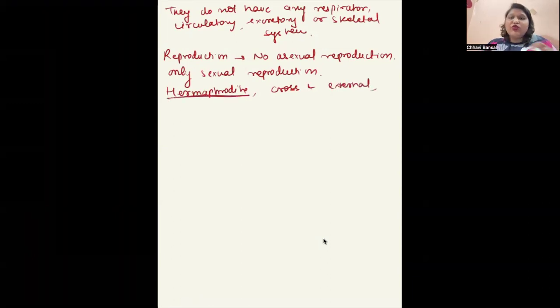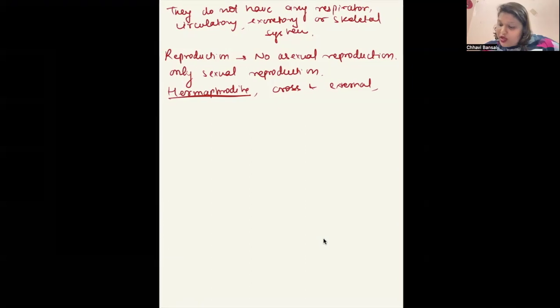So hermaphrodite means both the sexes are present in the same body, right? Cross fertilization, because the sexes mature at different times, because of which they undergo cross fertilization and external fertilization in water.